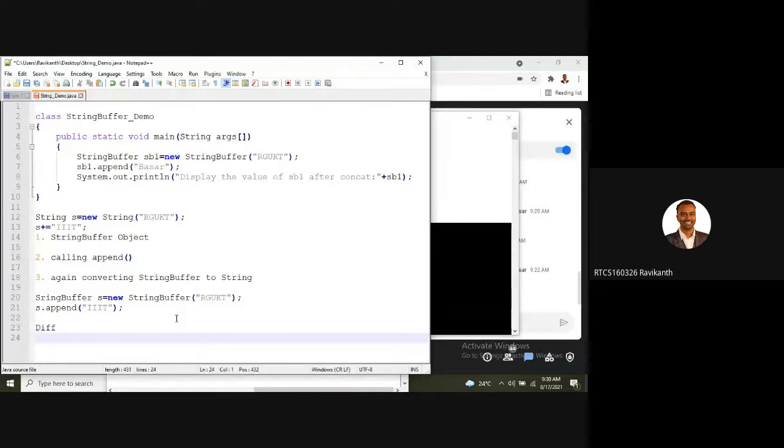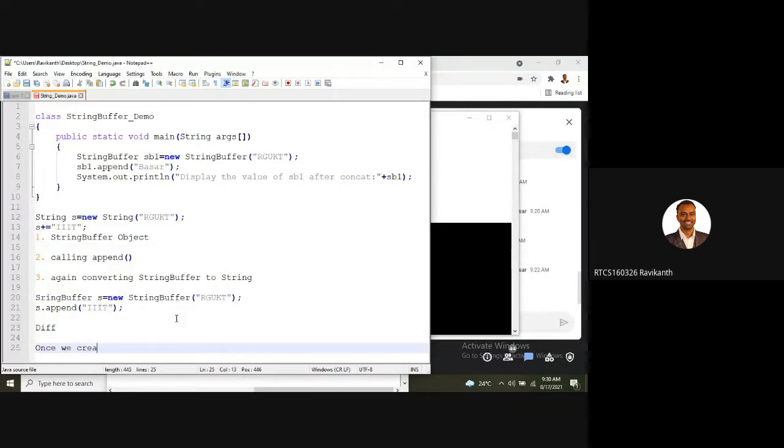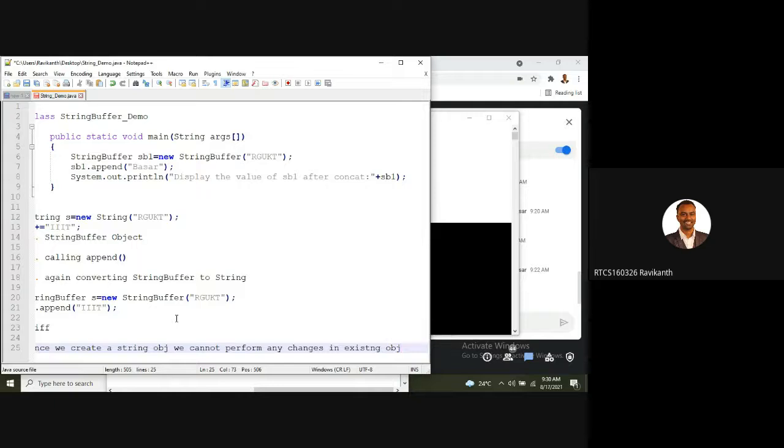The major point to remember is, once we create a String object, we cannot perform any changes in the existing object.